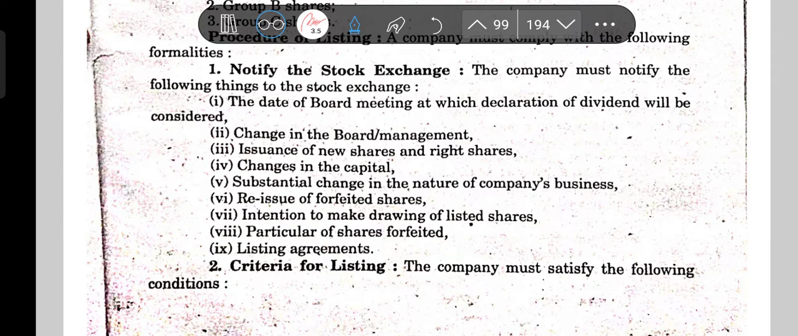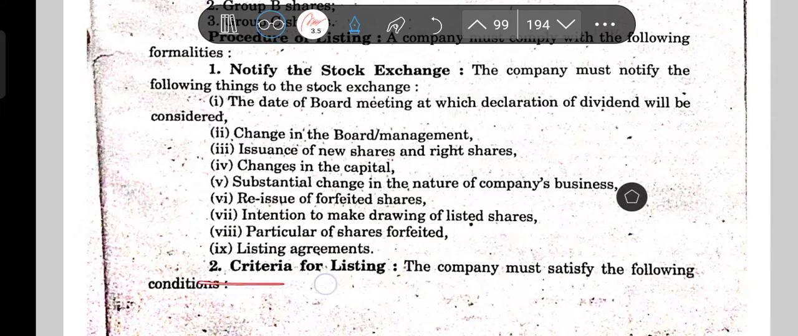So how can you remember that? First they have to hold a board meeting to declare the dividend, then they sometimes change the board management, and then comes issuance of new shares and right shares, changes in the capital, and substantial change in the nature of company business sometimes happens, then forfeited shares, particulars of the forfeited shares, and making drawing of the listed shares.